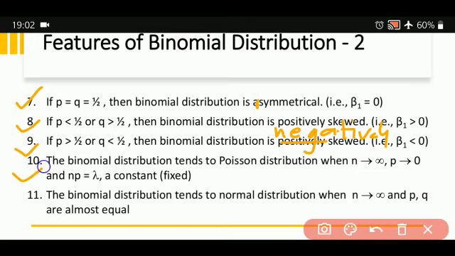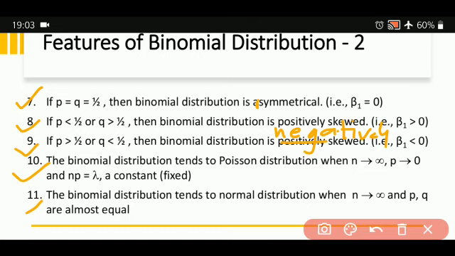The 10th one, the binomial distribution tends to Poisson distribution when n tends to infinity, p tends to 0, and np is equal to lambda, a constant that is fixed. And the 11th feature is, the binomial distribution tends to normal distribution when n tends to infinity, and p and q are almost equal.